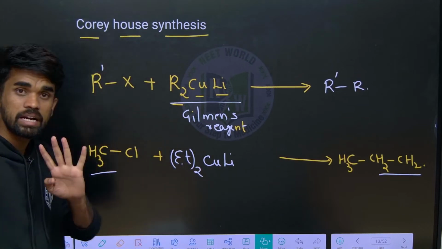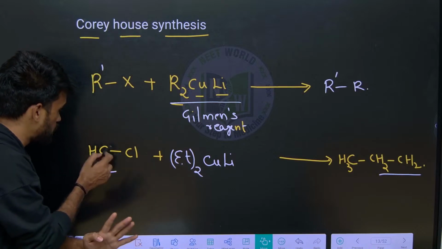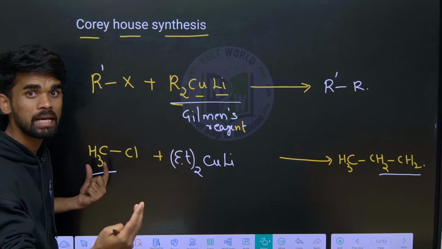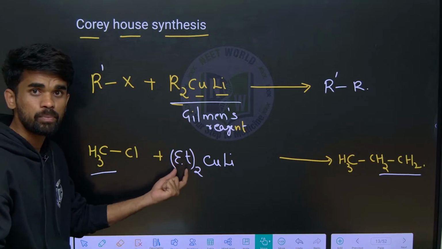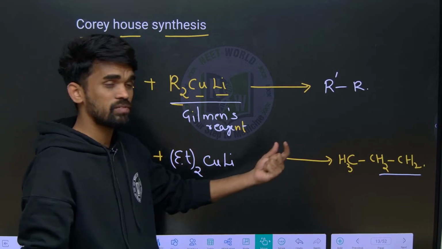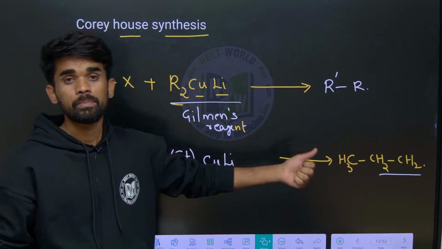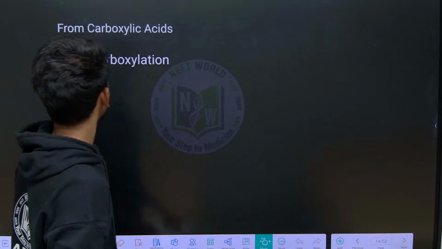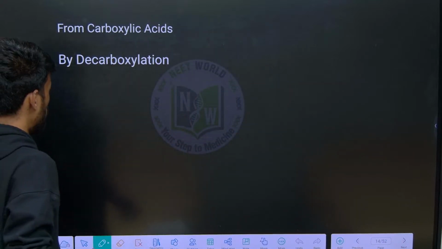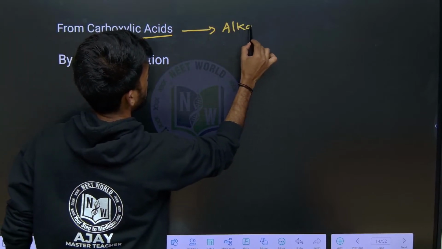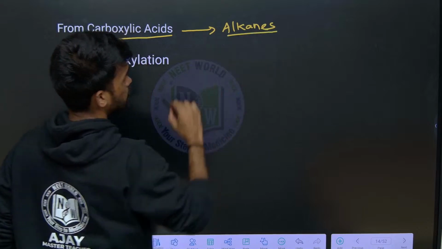Butane contains 4 carbons, but in methyl we have only 1 carbon, so a 3-carbon chain, I mean propyl, is required. So dipropyl lithium cuprate is the useful reagent for conversion of methyl chloride to butane. I hope it is clear. Let's move forward. Next, from carboxylic acids to alkanes. I mean carboxylic acids are converting into alkanes.